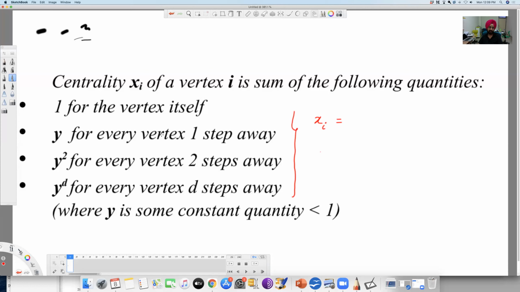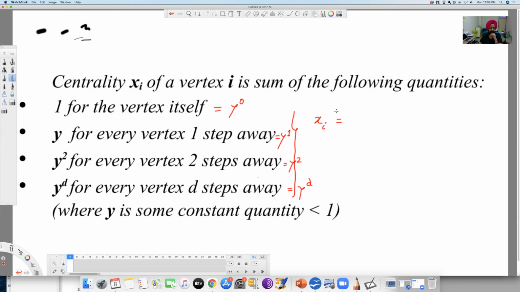I say that it takes the value 1 for the vertex itself, which means that we can write this as y raised to the power 0, right? Anything raised to the power 0 is 1. And this quantity is your y raised to the power 1. This is your y raised to the power 2, and so on. This is y raised to the power d.